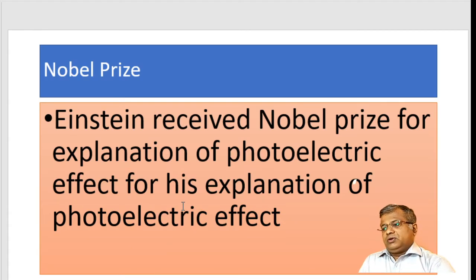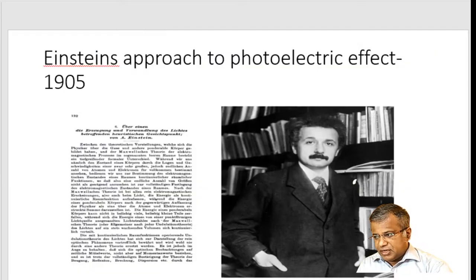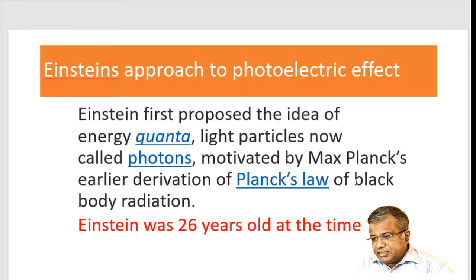So these things couldn't be explained by Leonard Halbachs. They couldn't be, of course, Hertz just was the discoverer of the photoelectric effect. So Einstein explained the photoelectric emission in great detail. This was the research paper presented by Einstein. During that time, he was just 26 years of age. It was the year 1905. And for this particular explanation, Einstein was awarded the Nobel Prize.